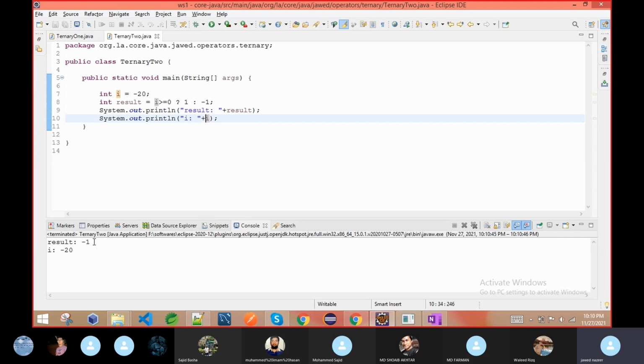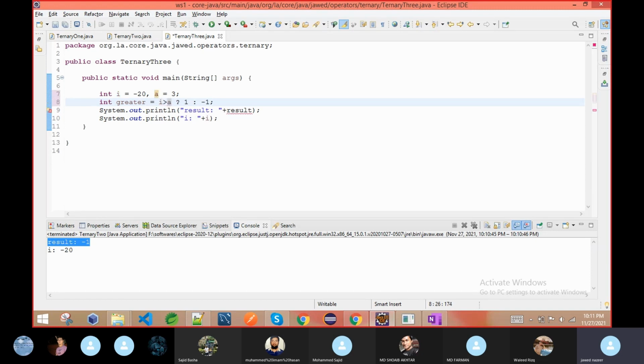Then you can realize. Now we will compare with two variables. Like we have here one variable. Now suppose I declare another variable. Here we just want to see which one is greater, A is greater or B is greater, whatever. So suppose I declare a variable called greater. I just want to see which is greater, I or A.